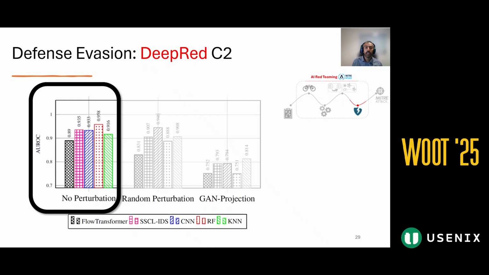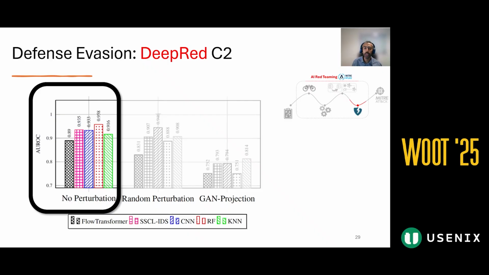We compare baseline models across three different scenarios. First, we evaluate the performance of each ML-NIDS in detecting various C2 operations without applying any perturbations. We observe AUROC values ranging from 89% to 96%, indicating that the target ML-NIDS maintain good discriminatory power under these conditions.